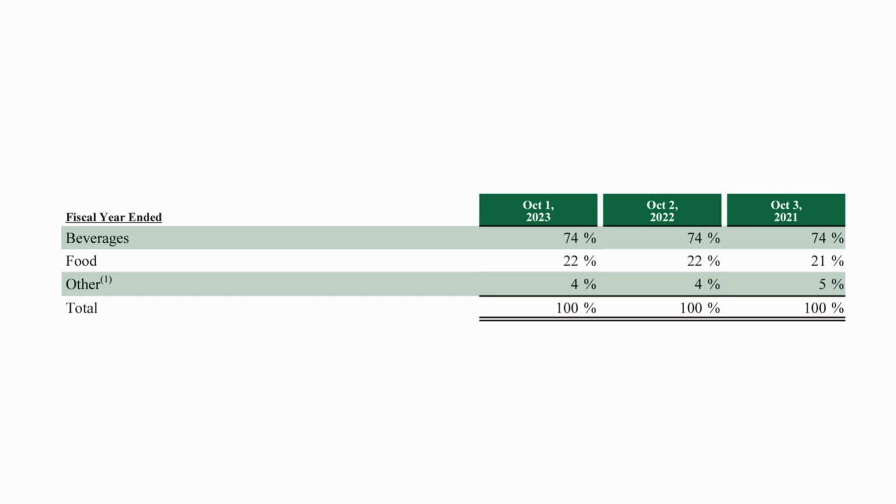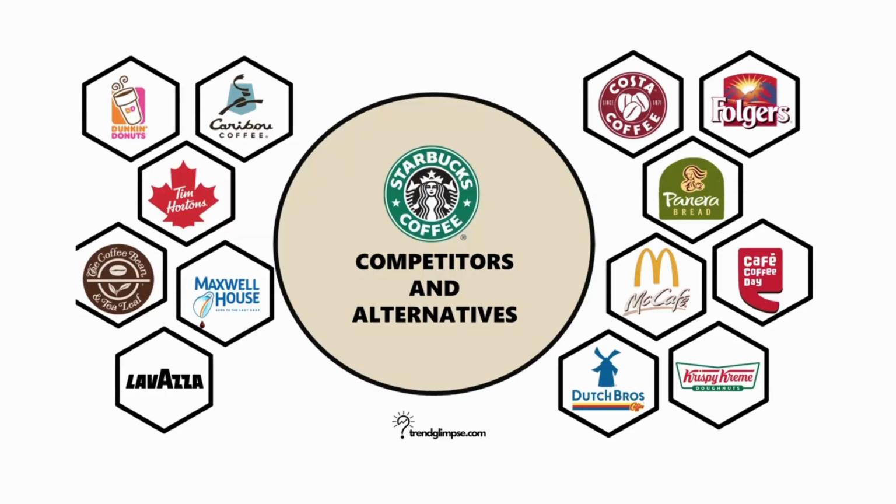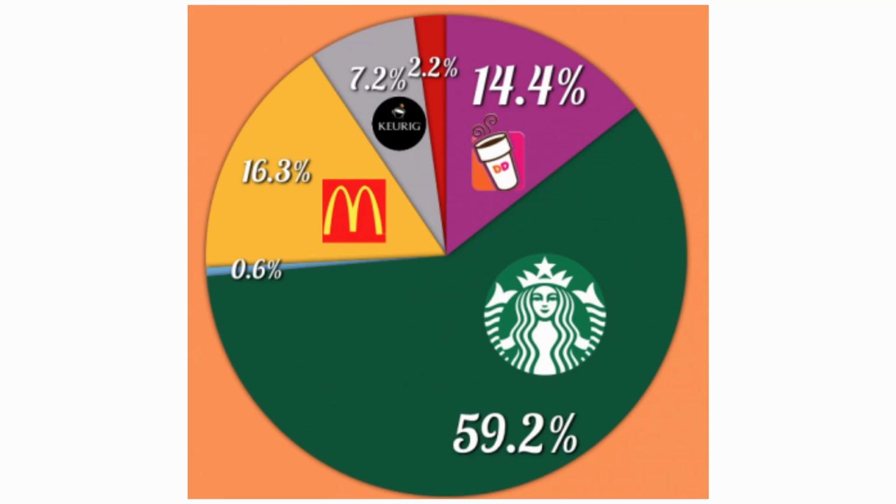74% of the company's revenue comes from selling beverages, especially coffee, and 22% from selling food like cookies and cakes. Starbucks is not the only company offering coffee. It has a lot of competitors. However, it has the highest market share among them.